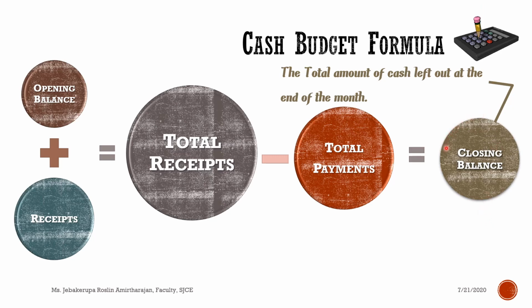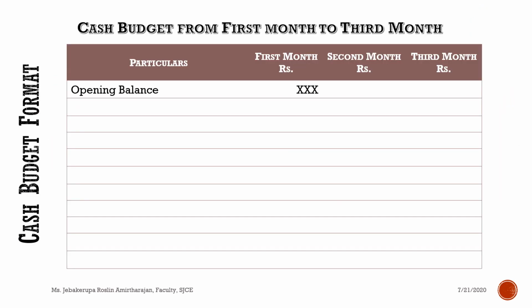So the closing balance of the month of April will ultimately become the opening balance for the following month, May, right? So the one month's closing balance will automatically become the opening balance for the following month. April's closing balance will become May's opening balance. May's closing balance will become June's opening balance, right? So now I have explained the basic formula by which you prepare a cash budget. This is the entire content.